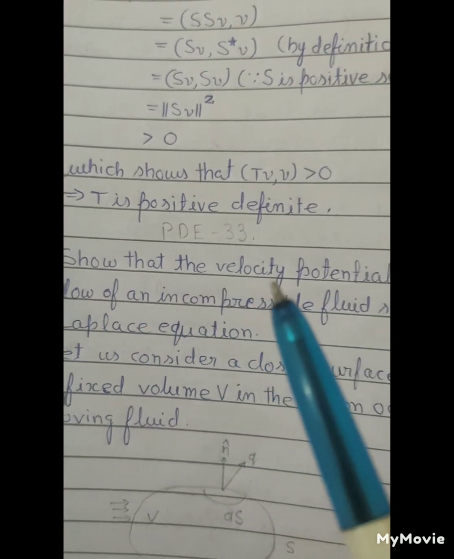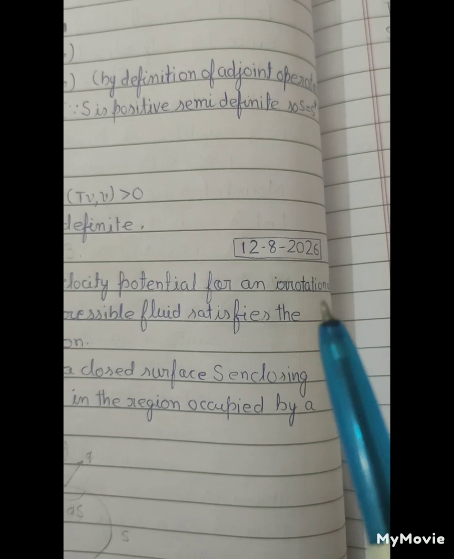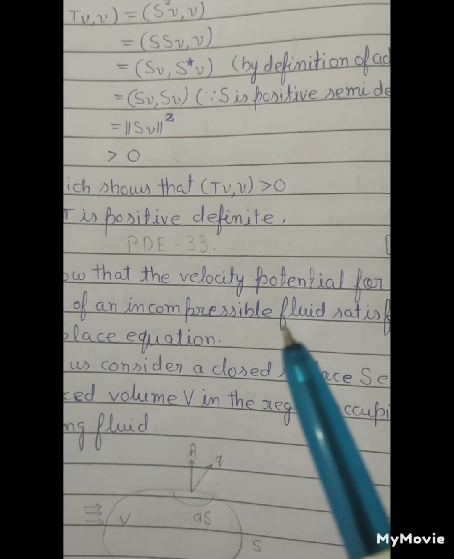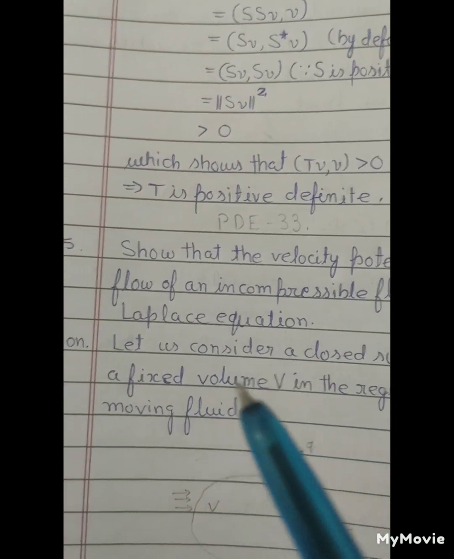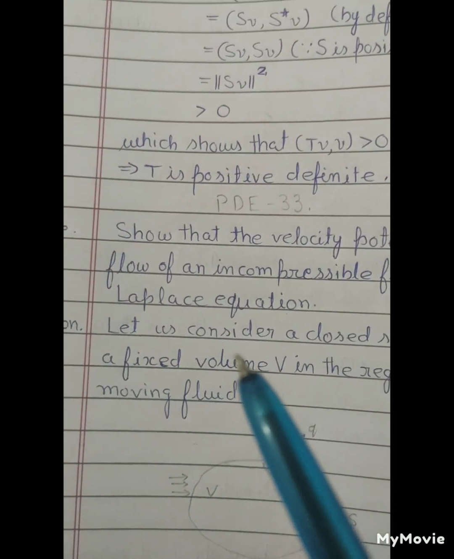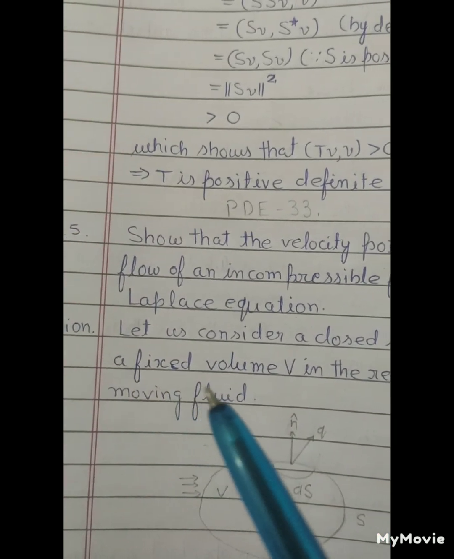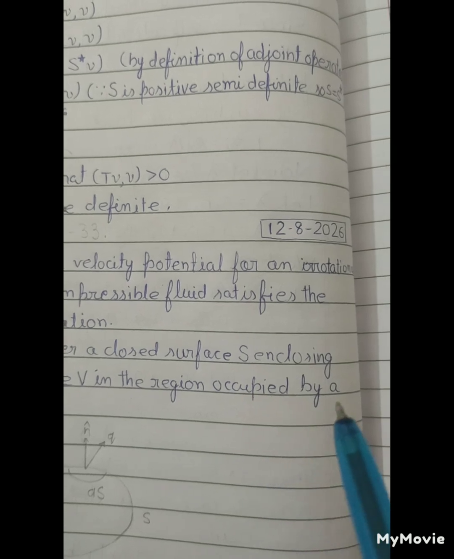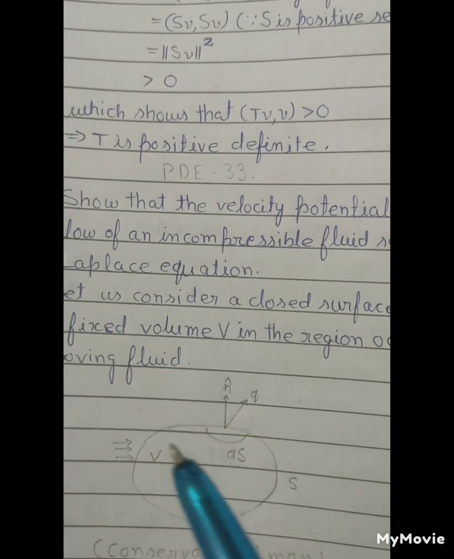Example: show that the velocity potential for an irrotational flow of an incompressible fluid satisfies Laplace's equation. Solution: let us consider a closed surface S enclosing a fixed volume V in a region occupied by a moving fluid.